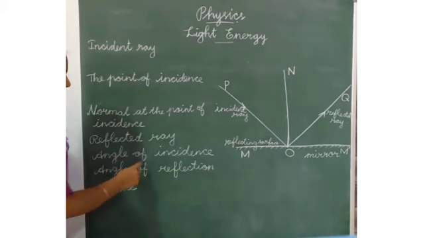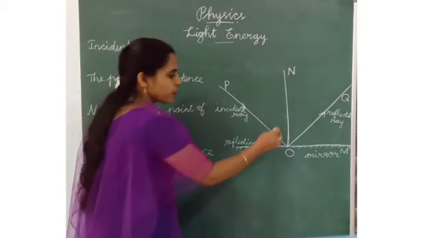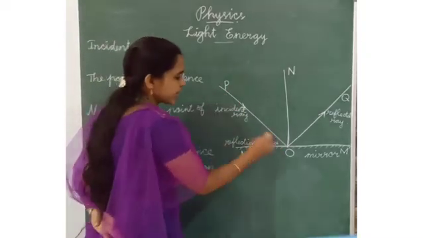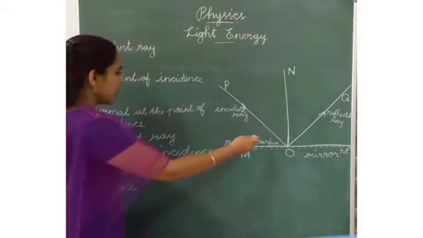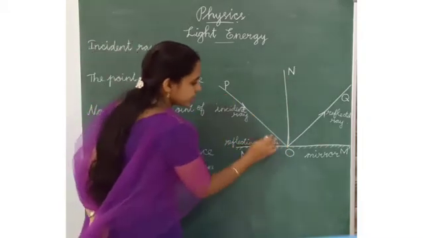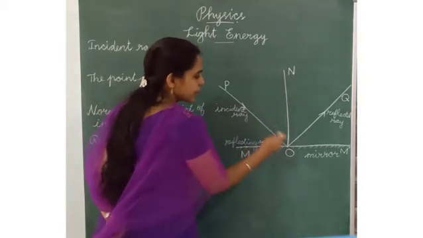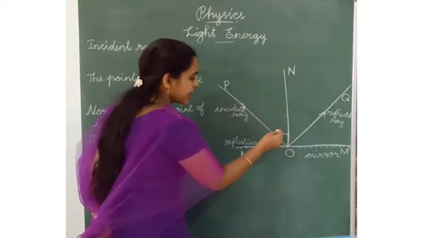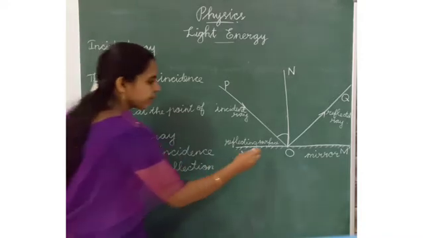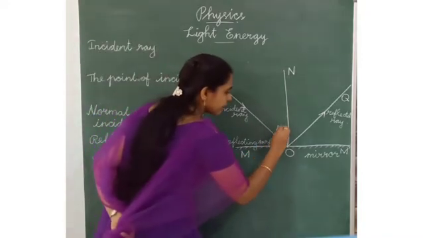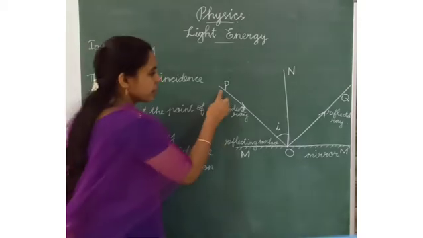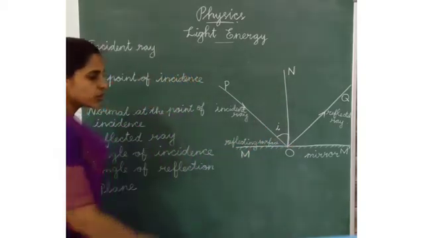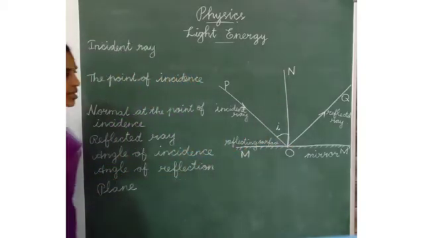Next one is angle of incidence. Angle of incidence means the angle between the incident ray and the normal at the point of incidence. This is the angle of incidence. It is denoted I. What is the angle here? The angle PON is equal to I. This is the angle of incidence.